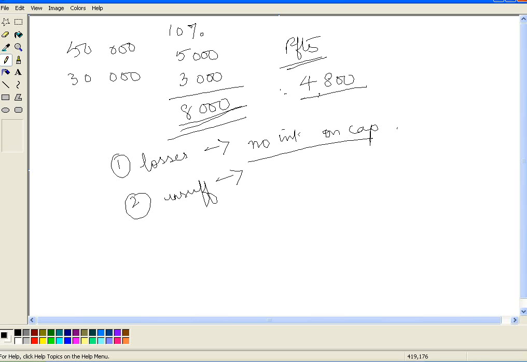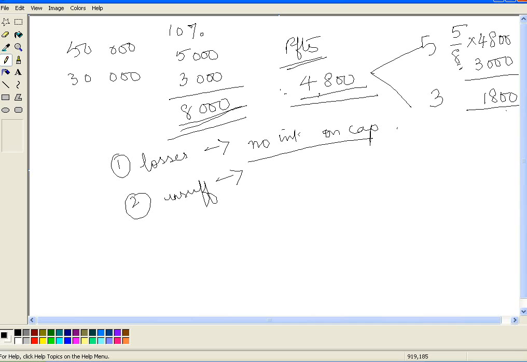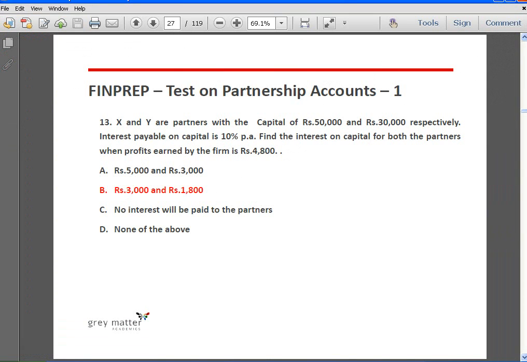So this is a case of insufficient profits where the interest on capital will be restricted to the profits available, and this profit will be distributed to the partners in their capital ratio of 5:3. Which means the first partner will get 5 by 8 of 4,800, which is 3,000 rupees, and the other partner will get 1,800 rupees as interest on capital. Okay, so the answer to this question is B.